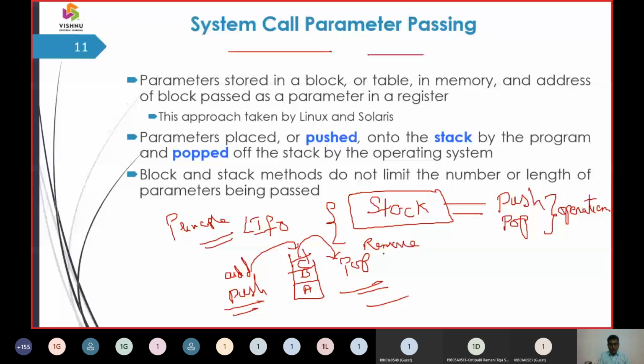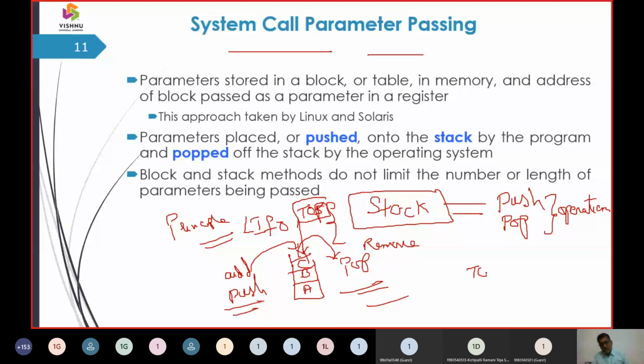This push and pop work with an interface, and that interface we call TOS, that is nothing but top of stack.